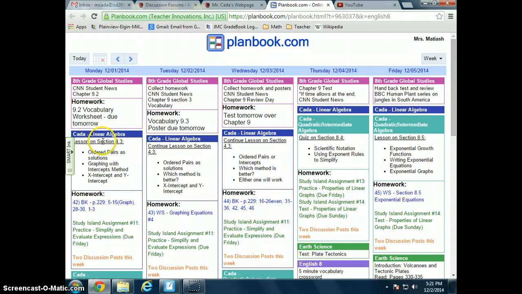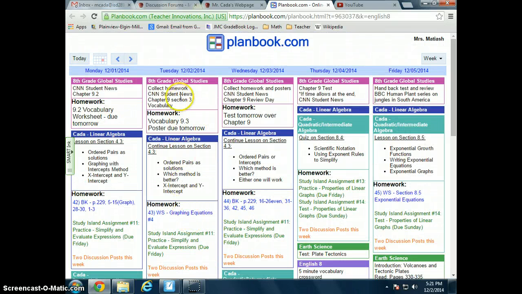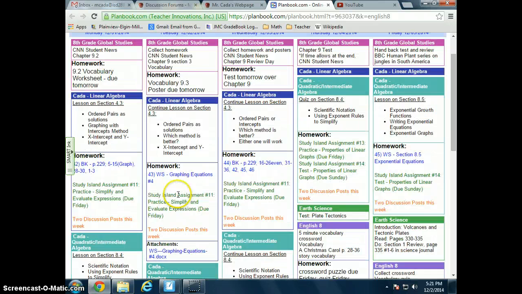My assignments here are in dark blue, and also in light blue for the math classes. I have two different math classes, a linear algebra and an intermediate algebra. But the nice thing for parents too is that all classes are on here. So the social studies assignment is on here, again my assignments and other class assignments as well.